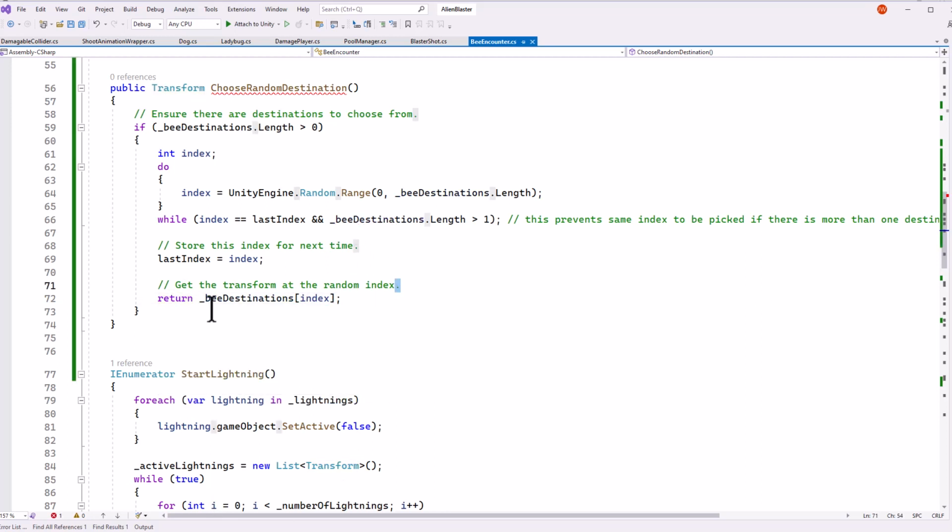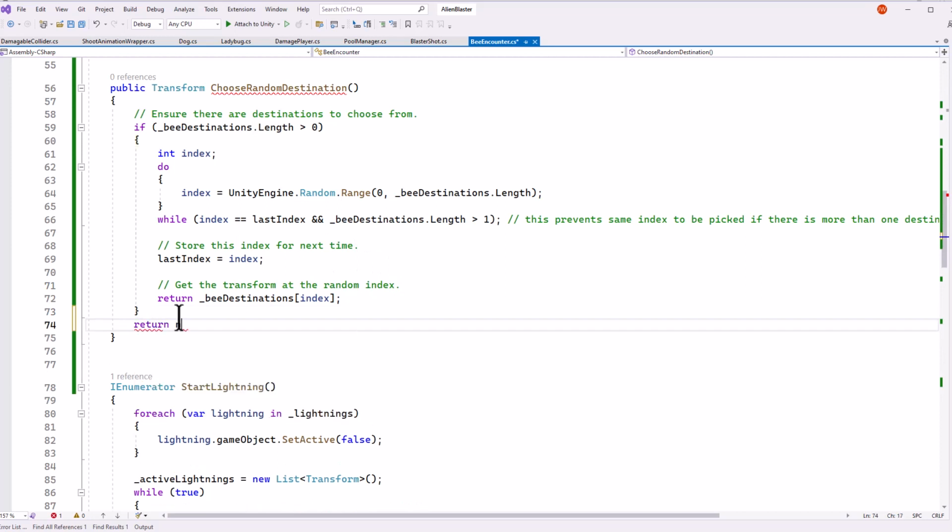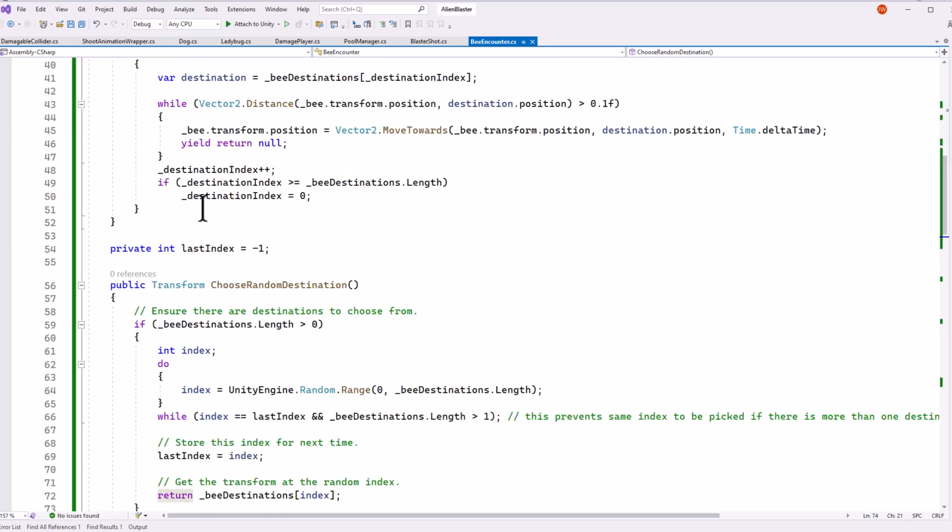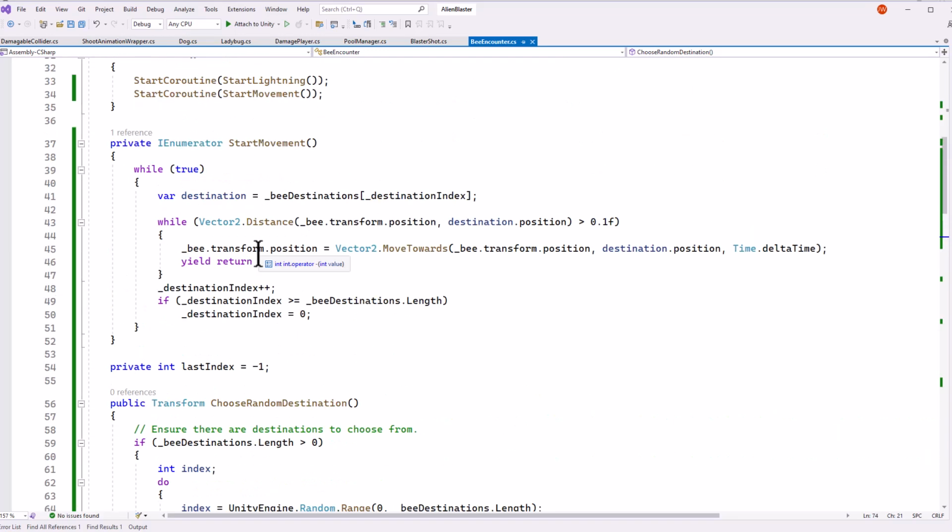And I think, at the bottom, we'll need to return null. If we have no destinations, we're going to get back null. So we should probably just be ready to deal with that. Although, realistically, our code doesn't deal with that anywhere else. So we should probably just leave it there. Let's leave it. We'll do a build.